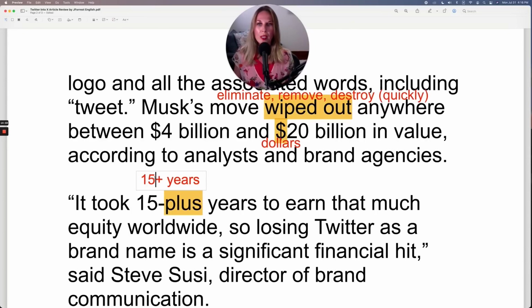It would just be 15 plus, because technically the dash looks like a minus sign. So that would be very confusing. 15 plus years, or as they have it here, 15 dash plus. It took 15 plus years. And of course, that means more than 15 years.